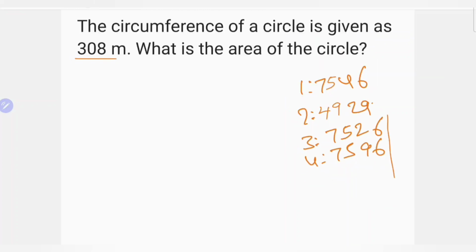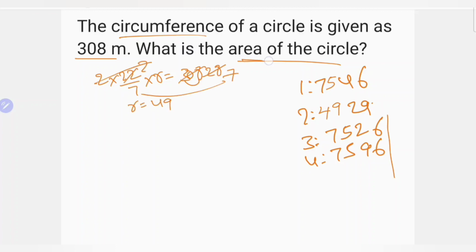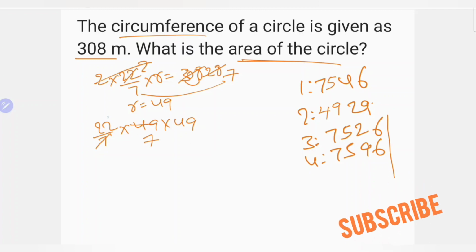The circumference of a circle is given. What is the area of the circle? Here the circumference of a circle formula is 2 pi r. 2 into pi means 22 by 7. Here the radius is not given. So 49 into 49, 7 times. It must be 11 or 7 divisible. Check one by one. 7 plus 4, 11. 5 plus 6, 11. It is completely divisible.